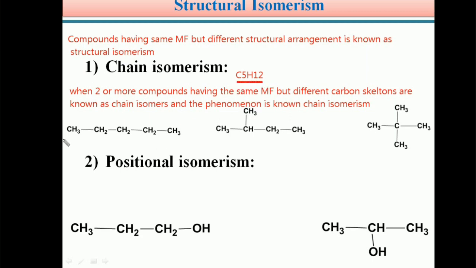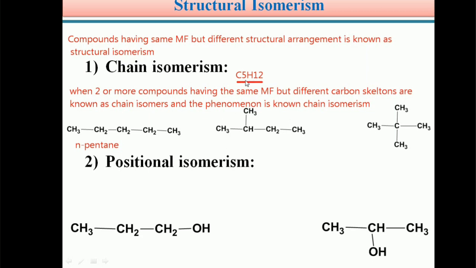First one you can write as n-pentane, CH3, CH2, CH2, CH2, CH3. We know students, the IUPAC name of this compound is normal pentane or n-pentane. Here n means normal because this is a straight chain, and its molecular formula is C5H12.